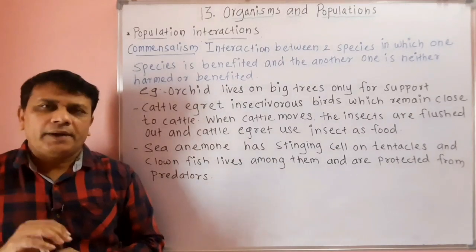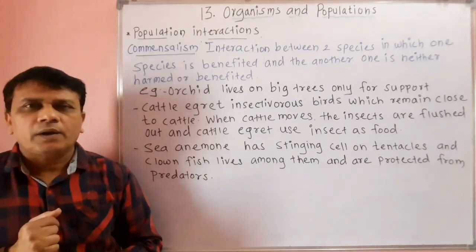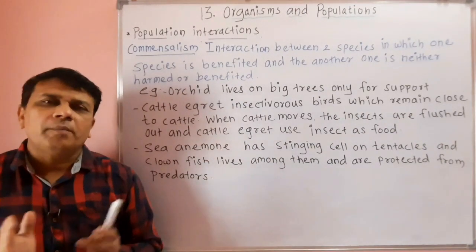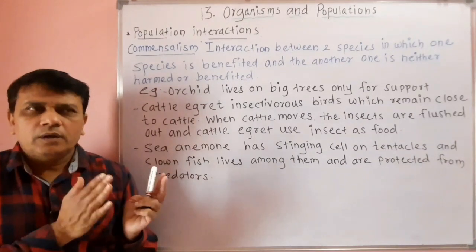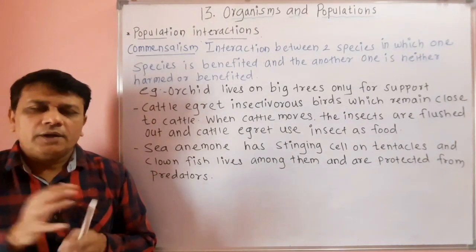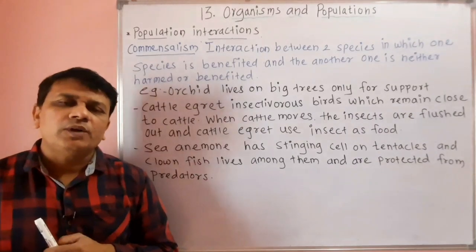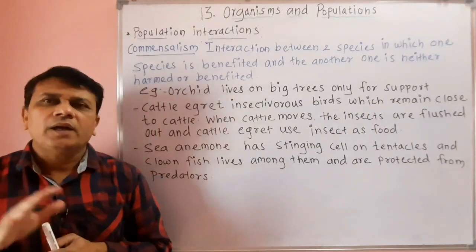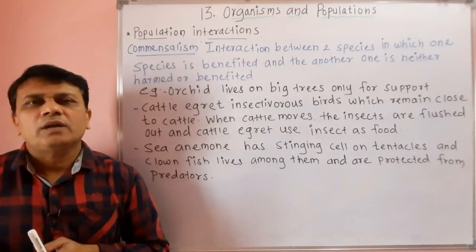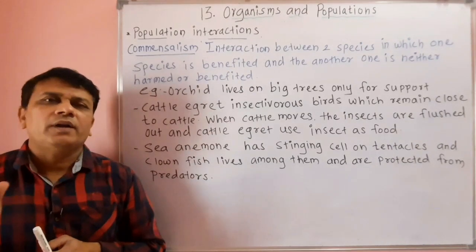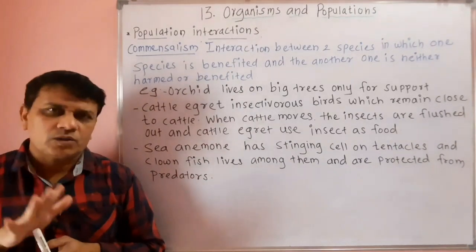an orchid plant, or an epiphytic orchid, which grows on the branches of large trees. It grows on these branches only for support and it does not get any nutrients or anything from the host plant.